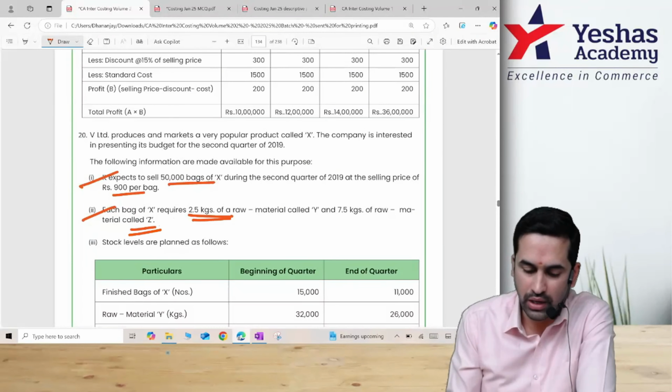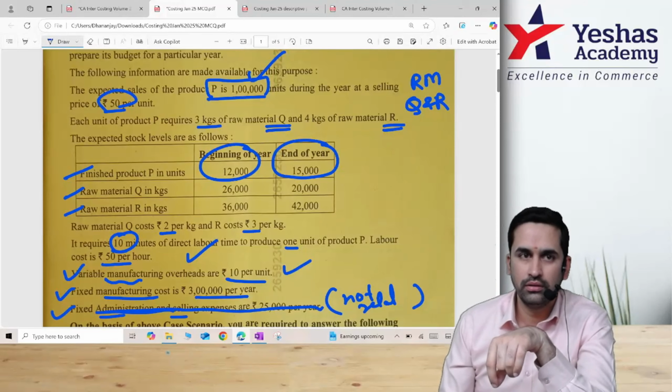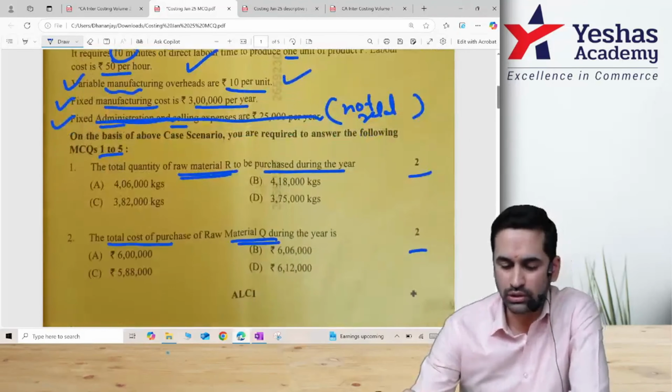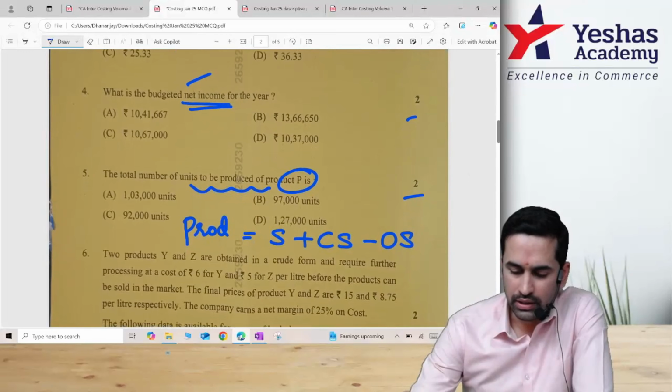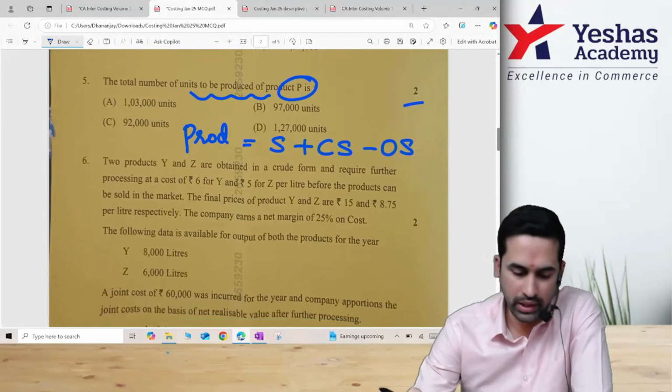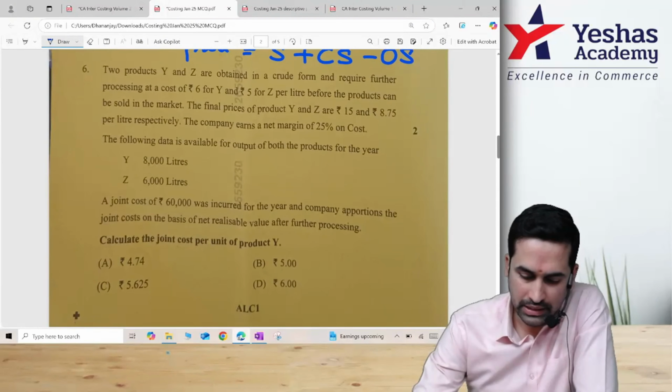We had an empty bag extra in the question, but in the exam paper, you do not even have that empty bag adjustment. And if I remember, even this had those minutes. See this, it requires 9 minutes to complete one bag, and labor cost is per hour. In the exam question, it was how many minutes? 10 minutes, and it is 50 rupee. A similar question we have done in the budget topic. This is actually a descriptive question. They have converted it to 5 MCQs.